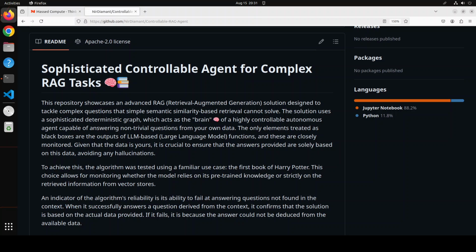You would need to go to platform.openai.com to grab your OpenAI API key, and then go to groq.com to grab your Groq API key. So once you have those keys, you will be setting them in the project. So let's get started and see how to get it installed and get it working.